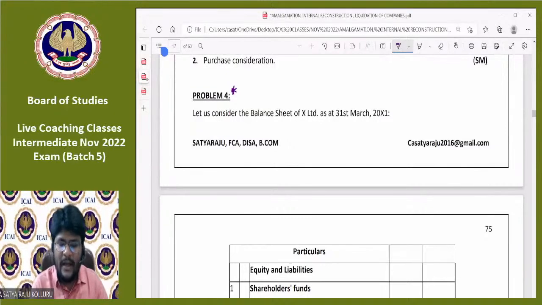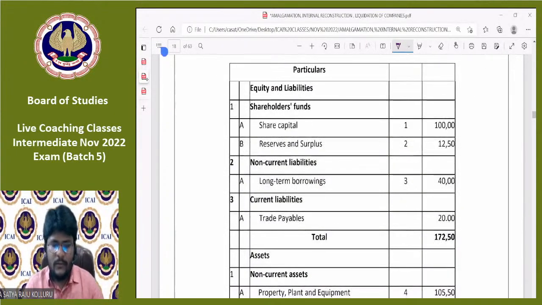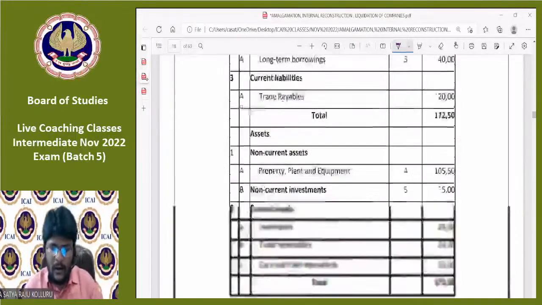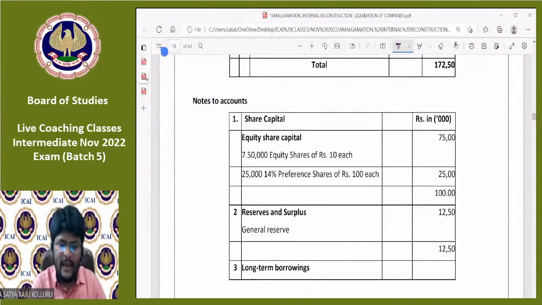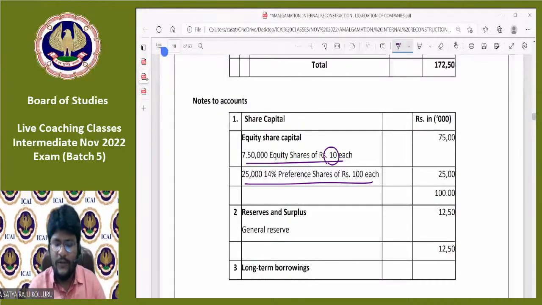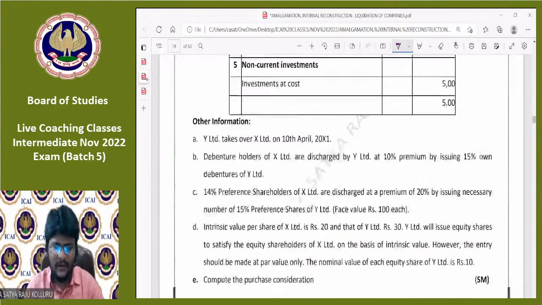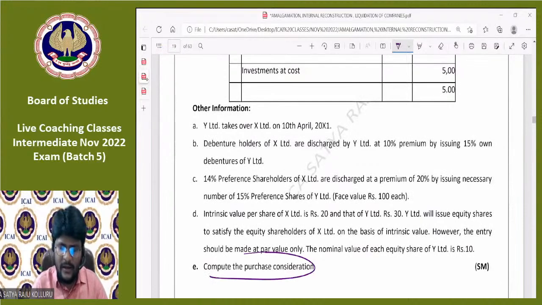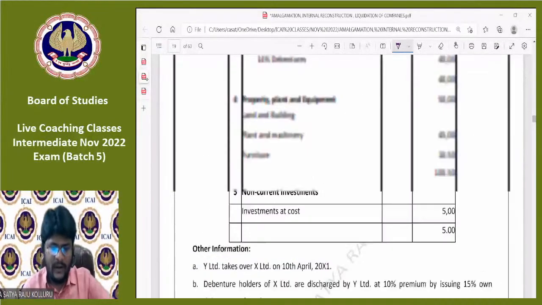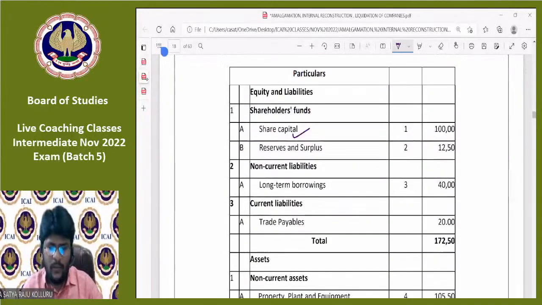Let us consider the balance sheet of X Limited as at 31st March 2011. Share capital under note number 1: 7,50,000 equity shares of rupees 10 each given, 25,000 14% preference shares of 100 each given. Sir, before reading all such stuff, first let me check the requirement. What is required? Calculate the PC. They require the PC. That is the only requirement. Okay, fine. Let me check the other components of the balance sheet.